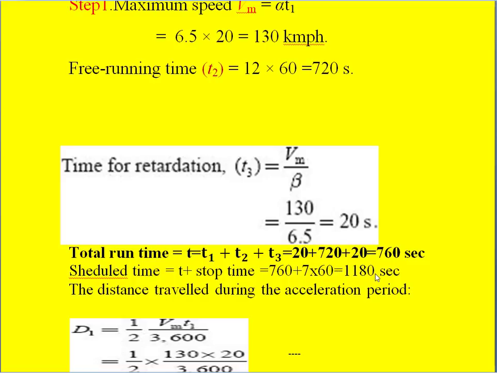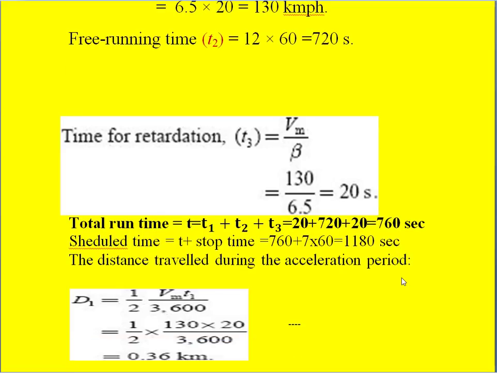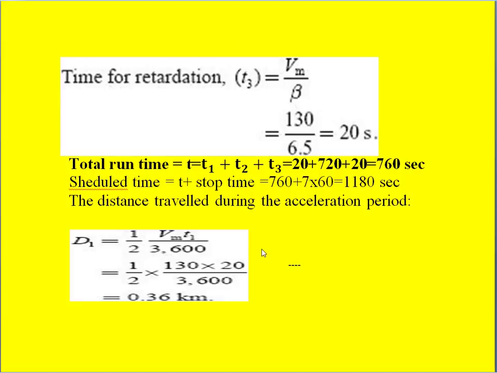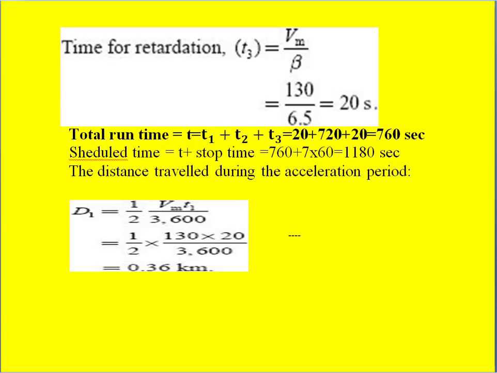So the distance traveled during the acceleration period we can calculate piecewise, that is during the acceleration, during the free running period, and during the retardation time. During the acceleration, we write half BH, that means half Vm into T1 divided by 3600. Why did we do this 3600?